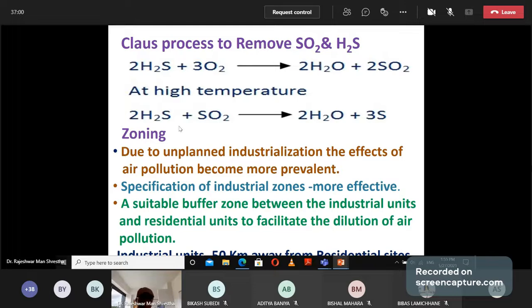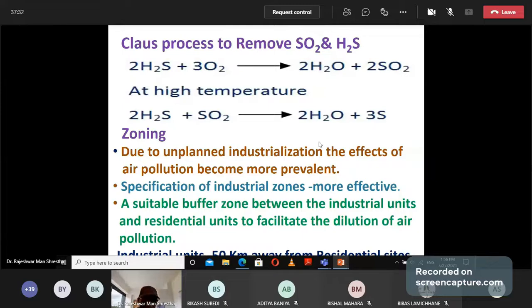In this way, both harmful gases change into a less harmful substance, sulfur. So in the Claus process, hydrogen sulfide and sulfur dioxide can be removed in combined form: at low temperature H2S changes to sulfur dioxide, then at high temperature H2S and sulfur dioxide change into less harmful substances, water and sulfur.